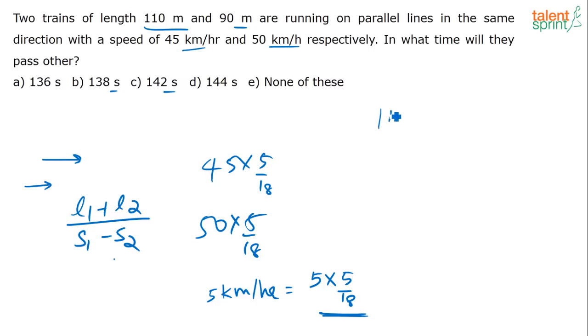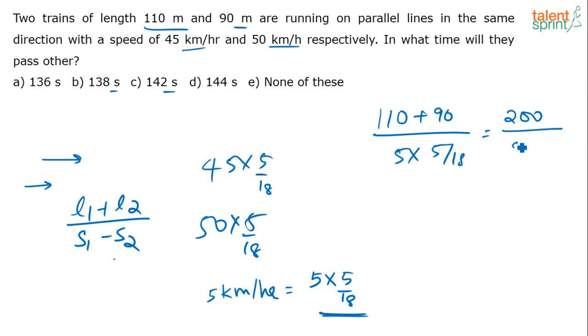Now put this in the formula: 110 plus 90 divided by 5 into 5 by 18, which is equal to 200 divided by 5 into 5 into 18. So if you solve this, you get the answer as 144, right? See, what I am trying to say is, don't convert them separately, convert them together.